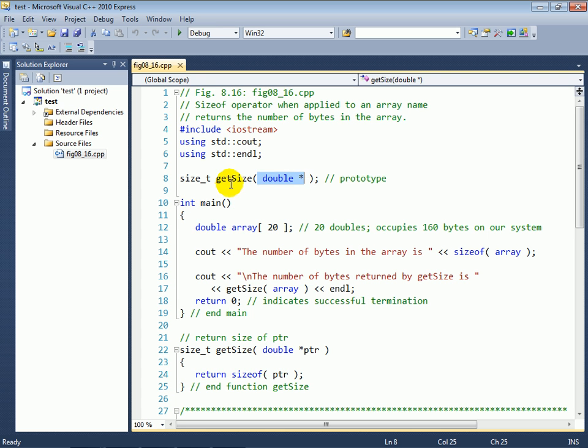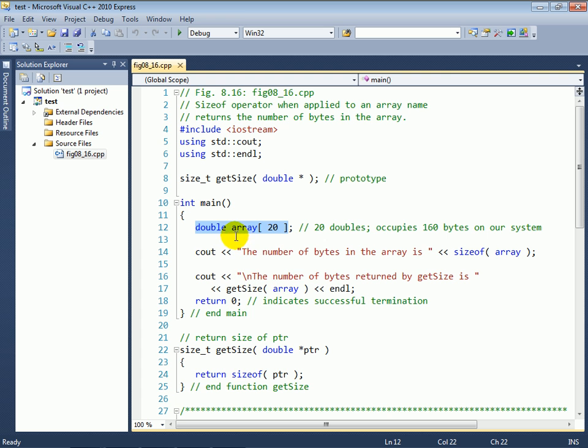So this particular function returns a size_t value, which is an unsigned integer value that represents sizes in memory. Now in main, we have a double array with 20 doubles in it. We're going to display the size of the array. When you apply sizeof to the name of an actual array, it tells you the total number of bytes that are used to store that array.